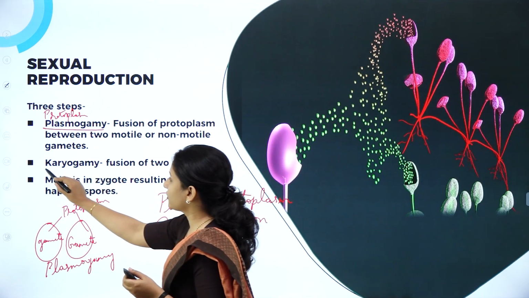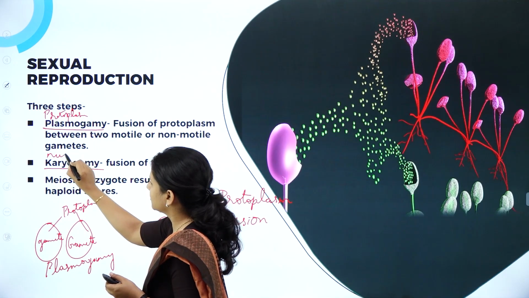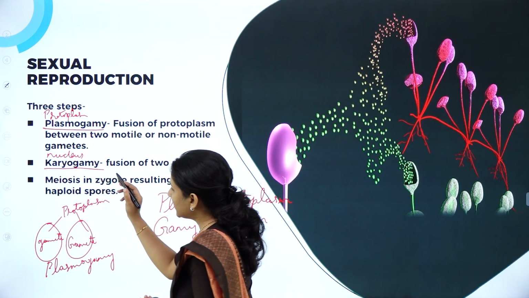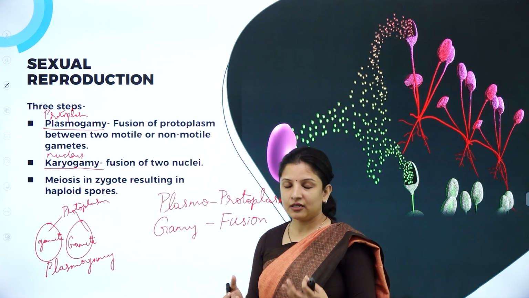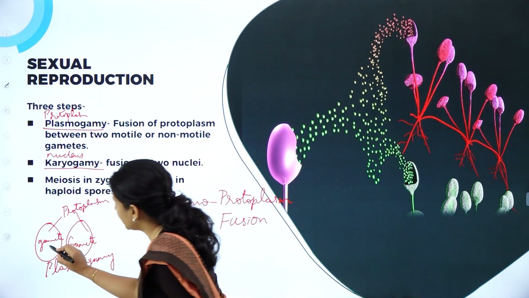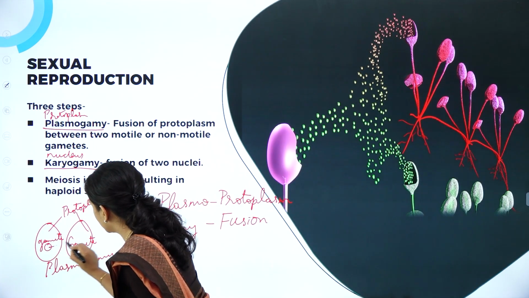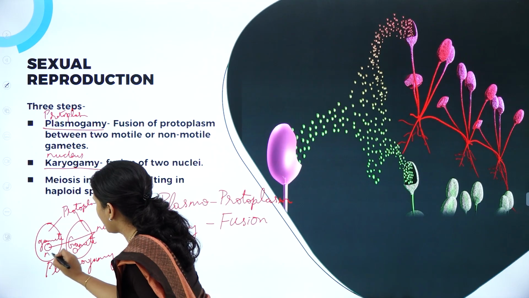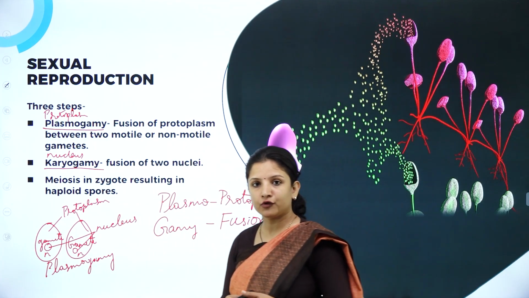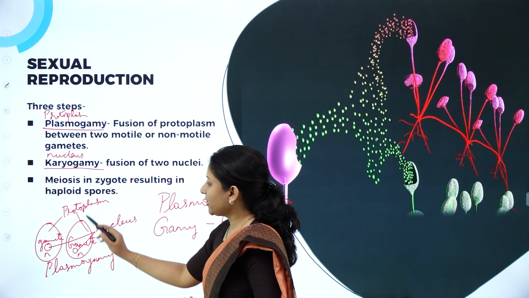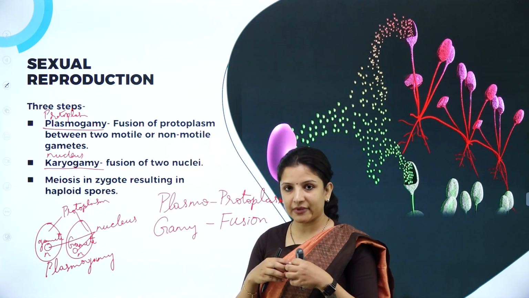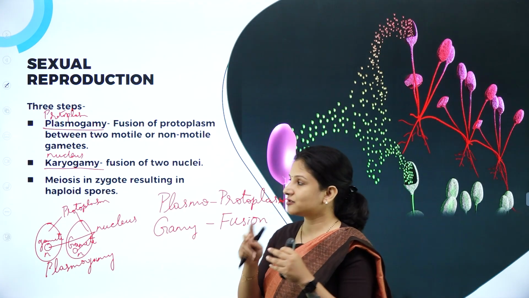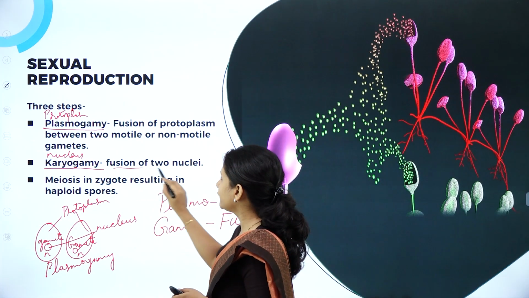The second one is karyogamy. Karyo means nucleus. Gamy, I have already written, means fusion. Next, what happens inside? A gamete is a cell, right? So every cell will have its nucleus. So here there is a nucleus present. These 2 are the nuclei, and these nuclei are haploid, meaning they have half a set of chromosomes. The 2 gametes will fuse, wherein the nuclei will fuse, and that is called karyogamy. It is the fusion of 2 nuclei.